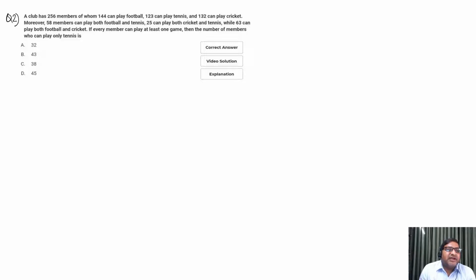Moreover, 58 members can play football and tennis, 25 can play both cricket and tennis, and 63 can play football and cricket. If every member can play at least one game, then find the number of members who can play only tennis.